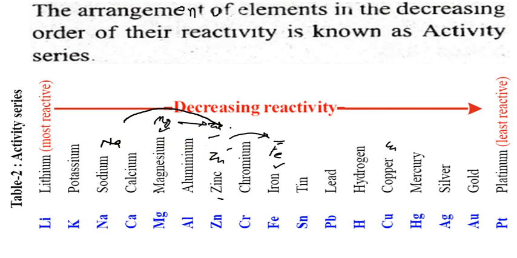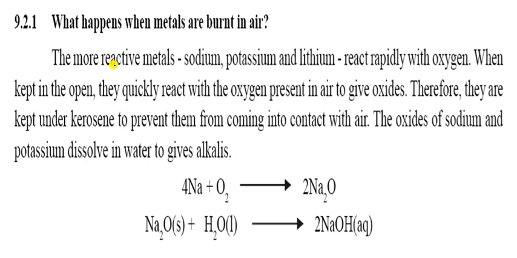So in this it is the reaction and reactivity series. Let us see what will happen when metals are burned in air. Sodium, potassium and lithium react rapidly with oxygen. That means they burn in air. Sodium whenever it reacts with oxygen forms sodium oxide. The name of the compound is sodium oxide, so you have to write here sodium oxide.